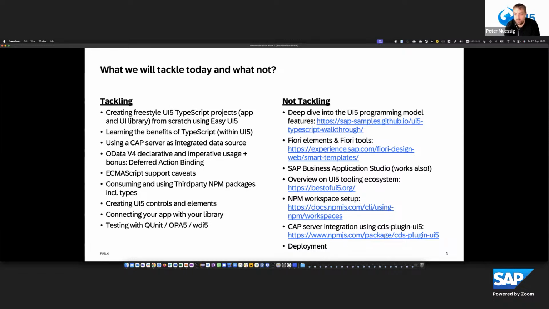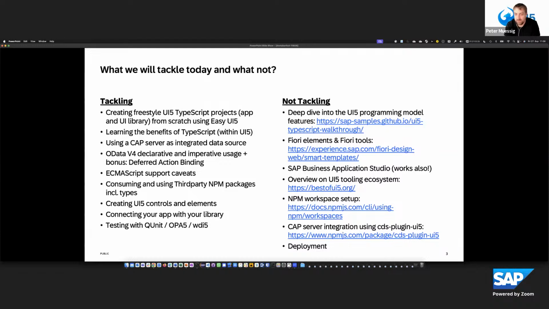We will also not talk about Fiori elements and Fiori tools, because the application we build today could also be built with Fiori elements for sure, but then I could not show you all these TypeScript benefits, and therefore I would like to go a little more into detail on the programming features here.